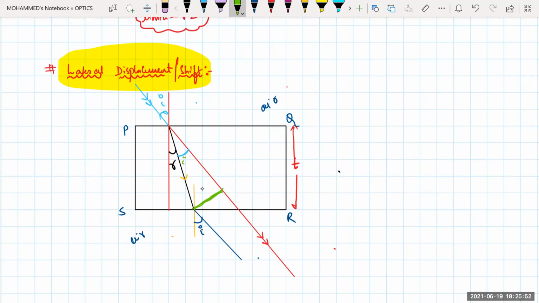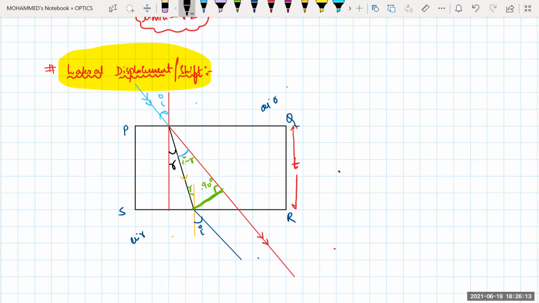I minus R, isn't it? And this angle is exactly perpendicular to this one, so this one is 90 degrees, isn't it? So this one is your R. Obviously, alternate angles. So this will also become R. Is it clear?